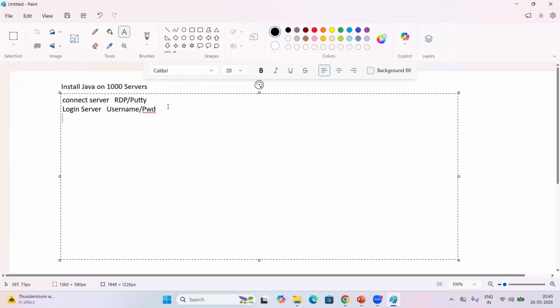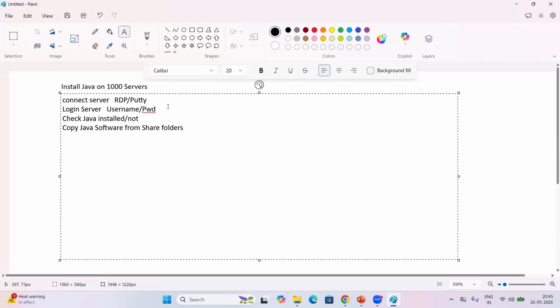Once we log into the server, we need to check whether Java is installed or not, right? If Java is not installed, we need to install Java. If you want to install Java, the very first thing is we need to get the Java software, right? So copy the Java software from share folders.